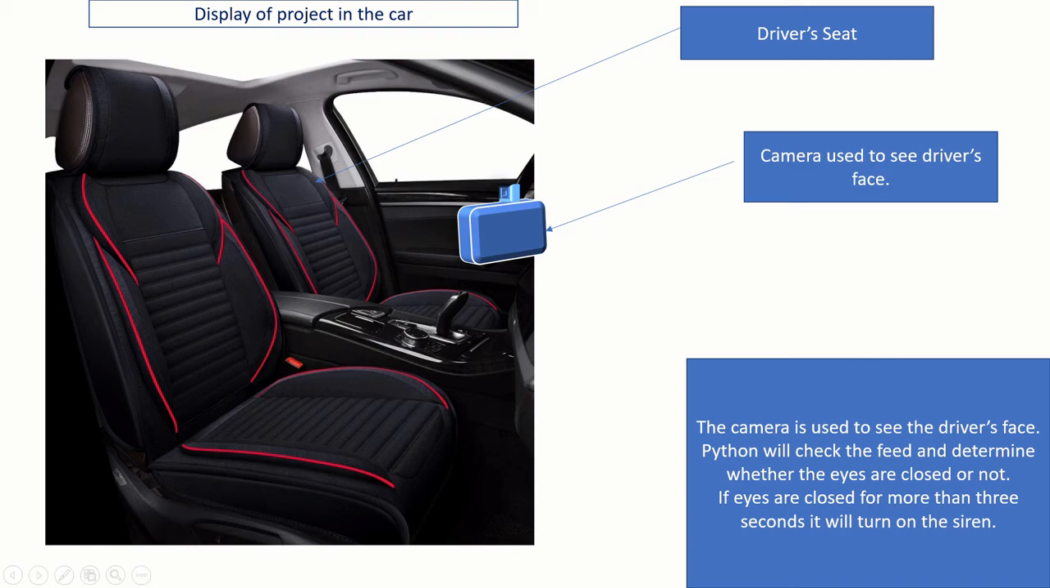As you can see, we have the driver's seat, which is over here, and then we have the camera, which is this rectangle. This camera is pointing directly at the driver's face. So if the driver's eye is closed for 3 seconds, then it will ring the alarm. So this is how the project works.